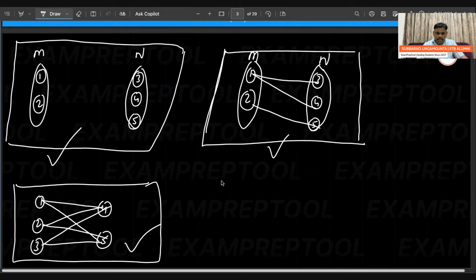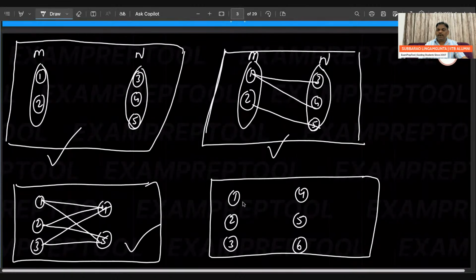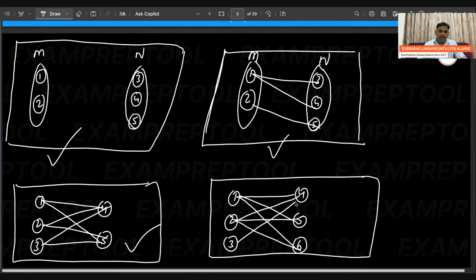Next one. Right? Let me write one more. 1, 2, 3, 4, 5, 6. Edge always from M to N. Let us assume from 1 to everywhere I kept. From 2 to everywhere I kept. From 3 to everywhere I kept. Right? So this is also a bipartite graph.